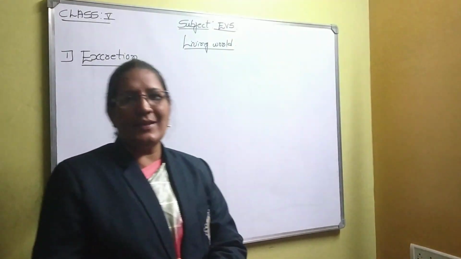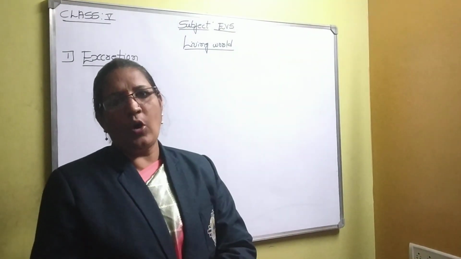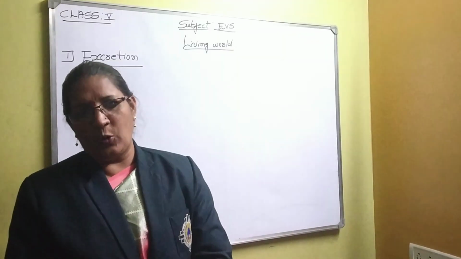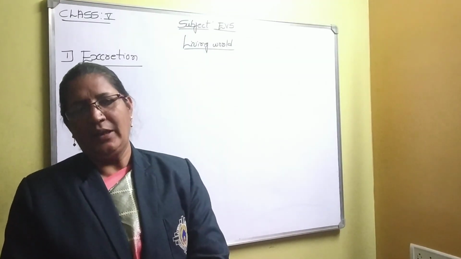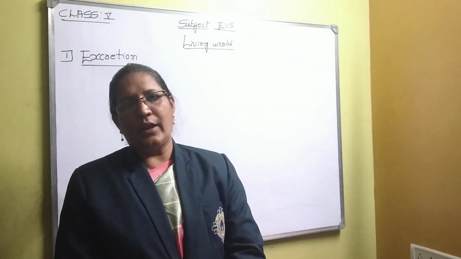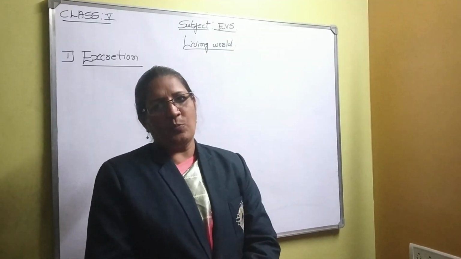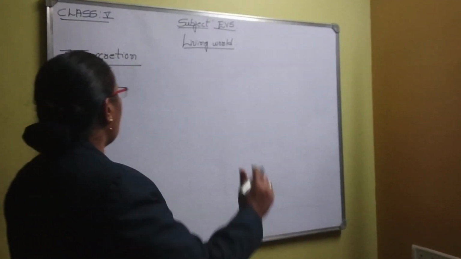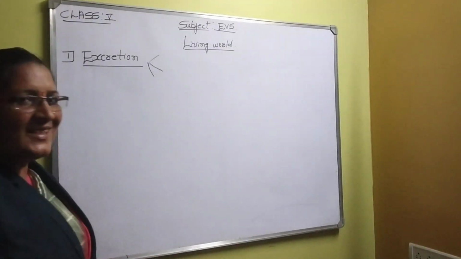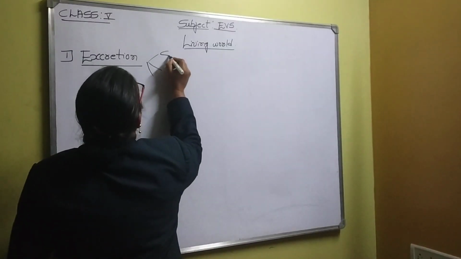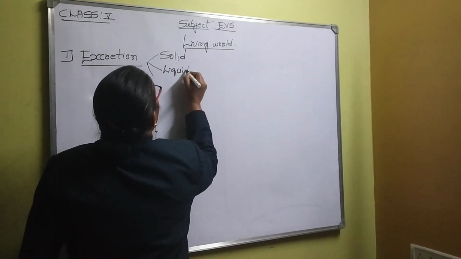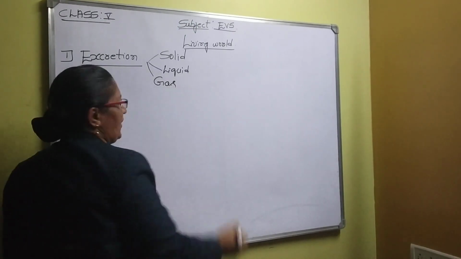Excretion is a process in which living organisms remove unwanted or undigested material from the body. In case of human beings, the excretory products are in three different forms. One is solid, second is liquid, and third is gas or gaseous state.